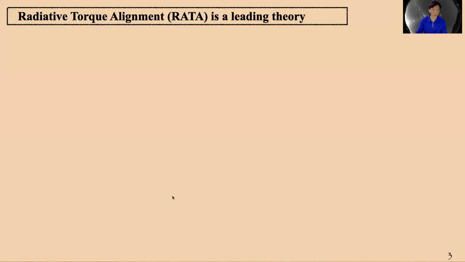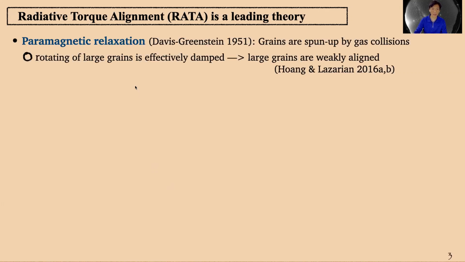Here I go through the development of the alignment theory. In 1951, Davis and Greenstein proposed that dust grain can be aligned through paramagnetic relaxation. Instead, the grains are spun up by cross collision, and then the dust grain will align with the magnetic field. But the rotation of large grains is effectively damped by the collision itself. So the large grains are quickly aligned, which is opposite to observation.